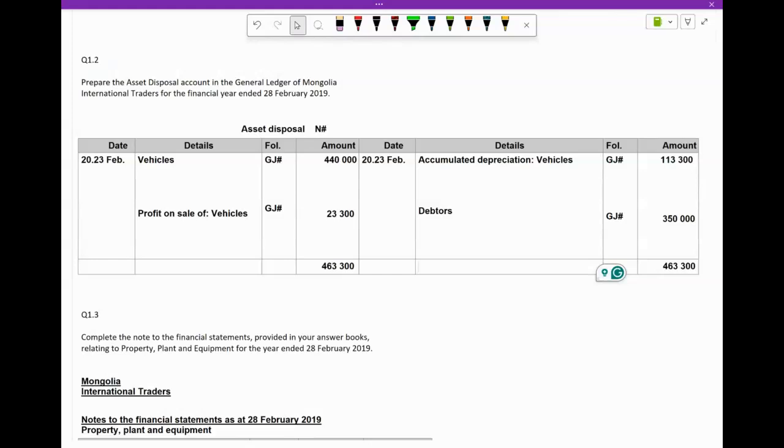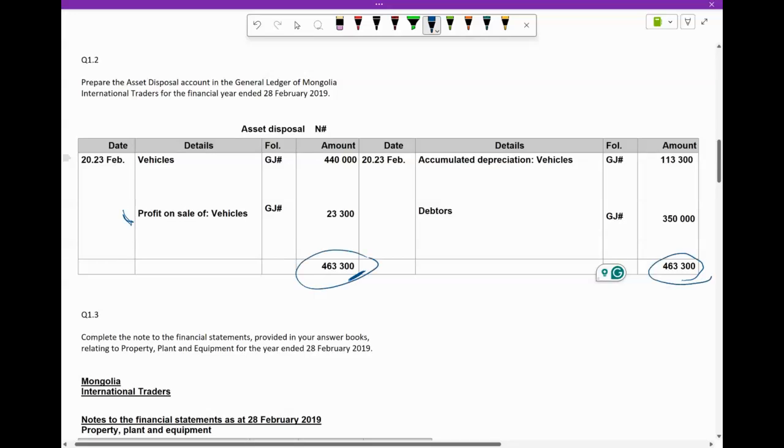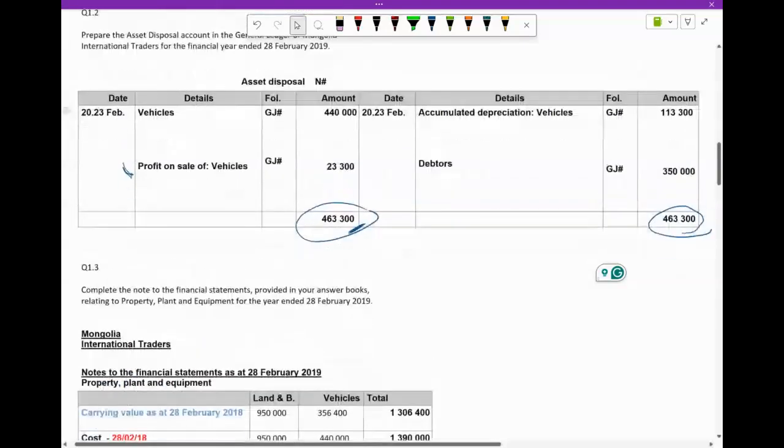Then we now need to record the sale. So we know debtors is going to increase, so we debited that, and we obviously credited your asset disposal, 350,000. And then we made a profit on the sale of the asset of 23,300, which we saw earlier. So we're crediting the profit on sale of vehicles, so we're obviously debiting your asset disposal. Makes sense? So again, if you want to quickly check, did we do the right thing? You see your debit and credit are equal. So we are happy. Okay. So that was the second thing they asked of you guys.